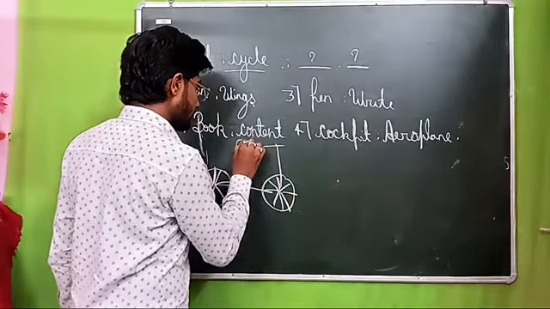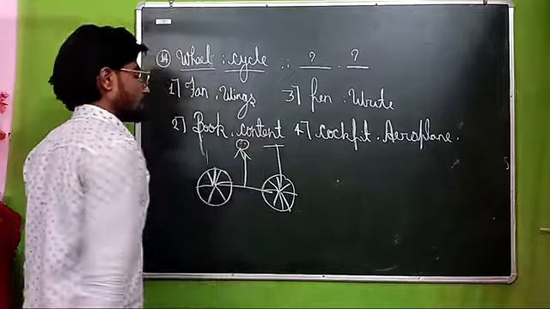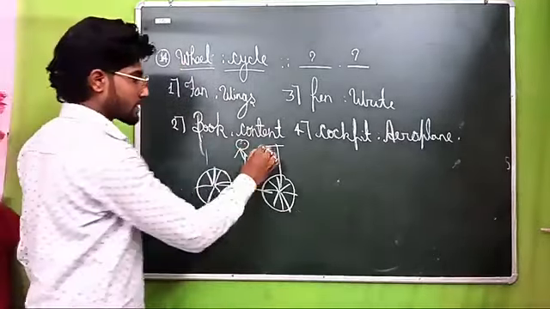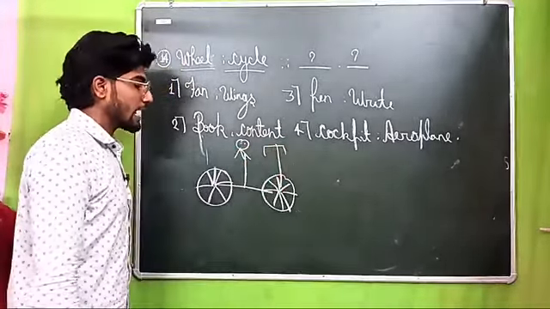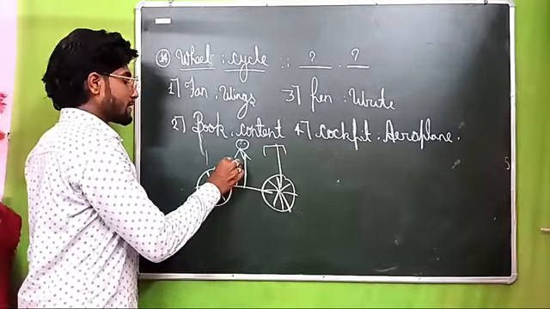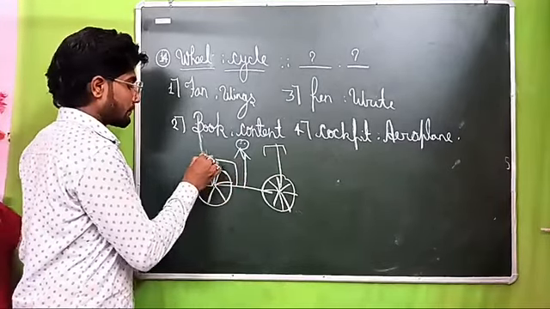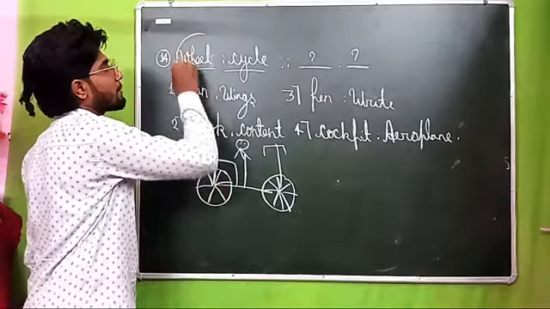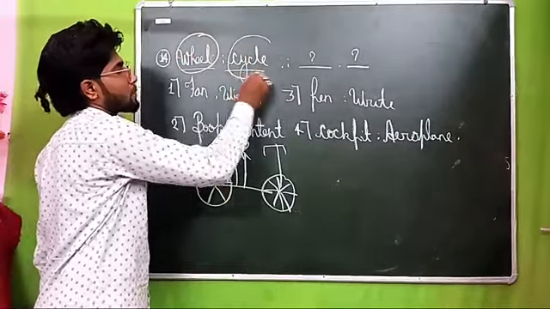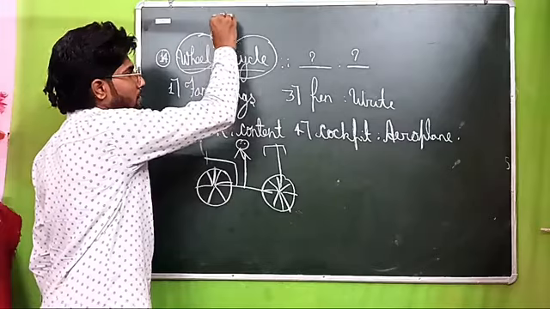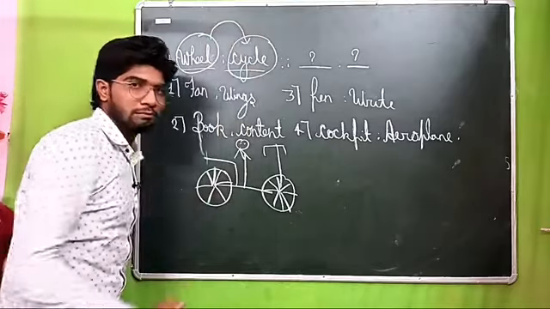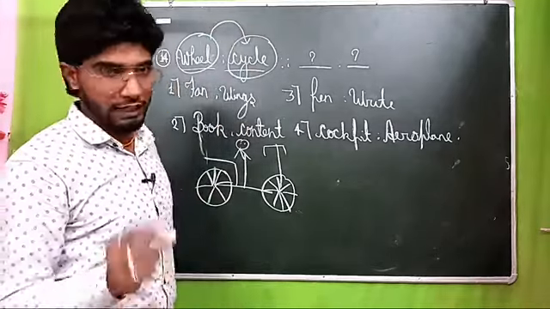Okay, beta. This is a cycle, not a permanent cycle, understand. This is a cycle, and the important basic thing to understand is: wheel is the part of cycle. That means the first word is the part of the second word. Main matter: first word is the part of second word.